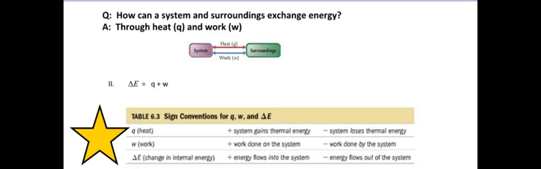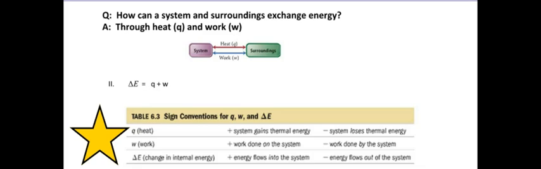Okay, and what else would be a good check? Add them up. 2 plus 2 is still 4, just like here. So that still fulfills the law of conservation of energy. So the question is, how can a system and surroundings exchange energy? It says through heat and work.